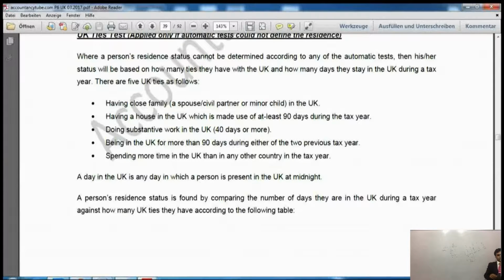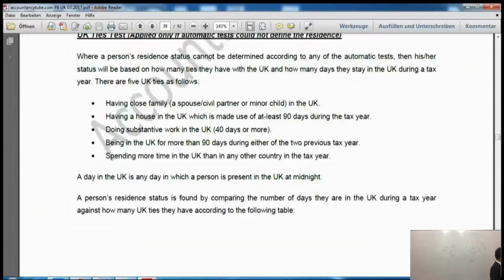Now, the five ties are: if you have a close family member, say a child or a wife in the UK, that is one tie. Another tie is having a house in the UK which is made use of for 90 days or more. So that is another tie. If you're doing substantive work in the UK, where substantive work means 40 days or more, that would also be a tie.